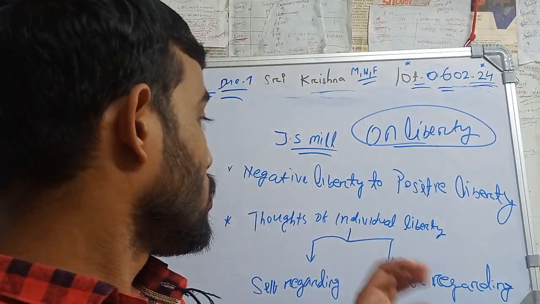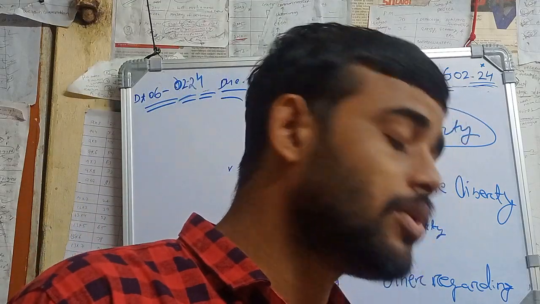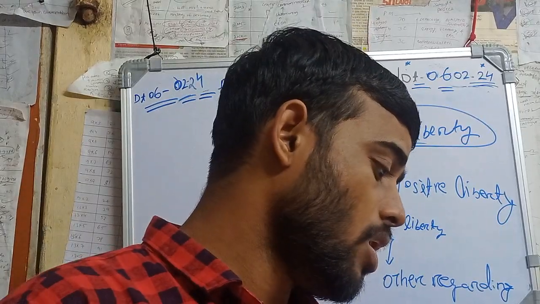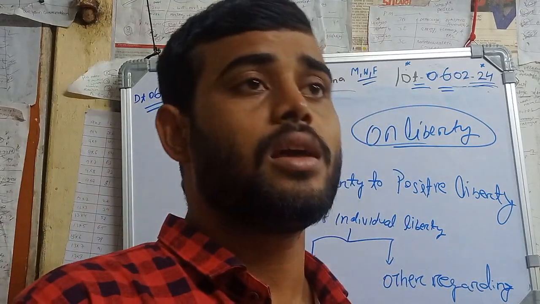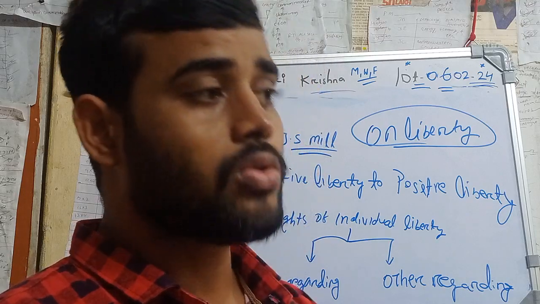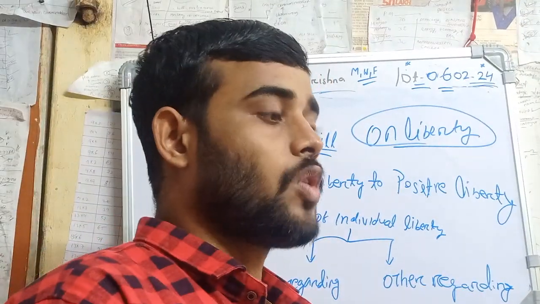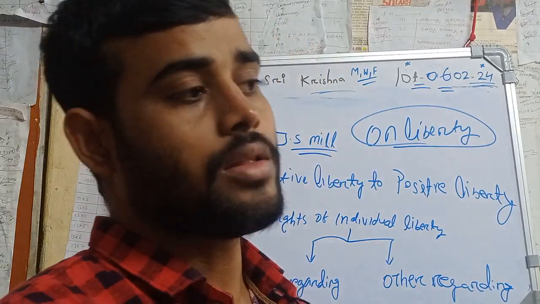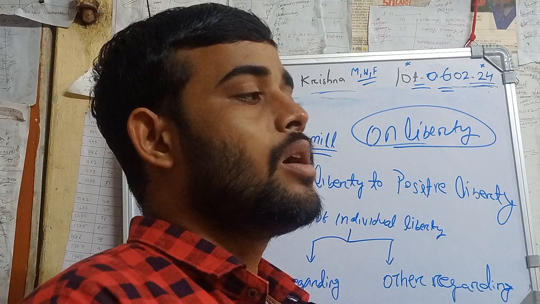So let's discuss individual liberty, thought and expression. In this, J.S. Mill talks about the individual's opportunity or liberty to express their ideas, their thoughts.